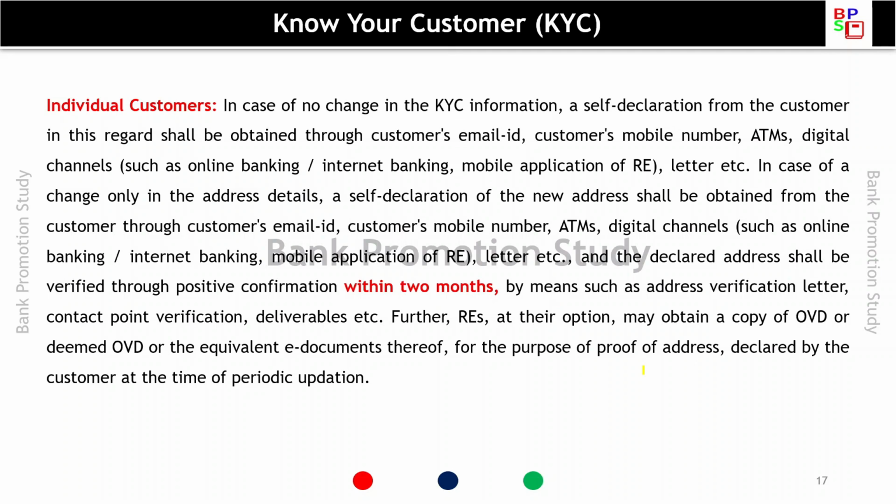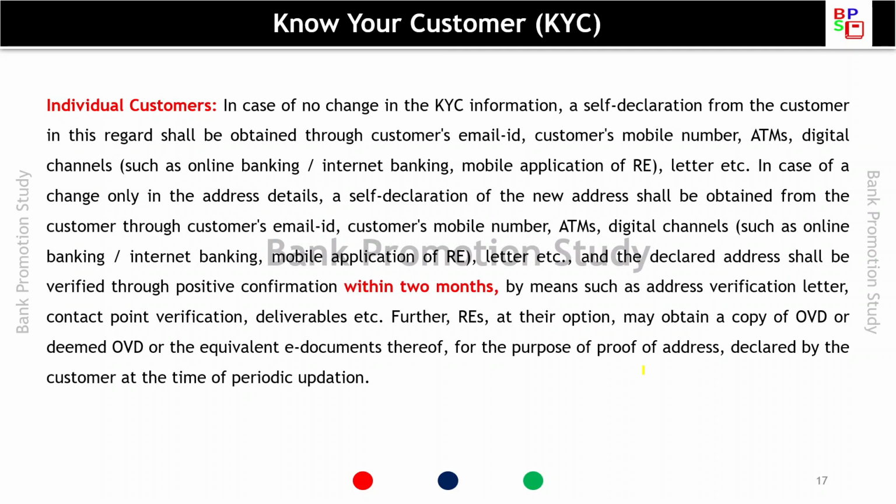In case of a change only in the address detail, a self-declaration of the new address will be obtained from the customer through customer's email ID, customer's mobile number, ATM, digital channels such as online, internet banking, and the declared address shall be verified through positive confirmation within 2 months by means such as address verification letter.